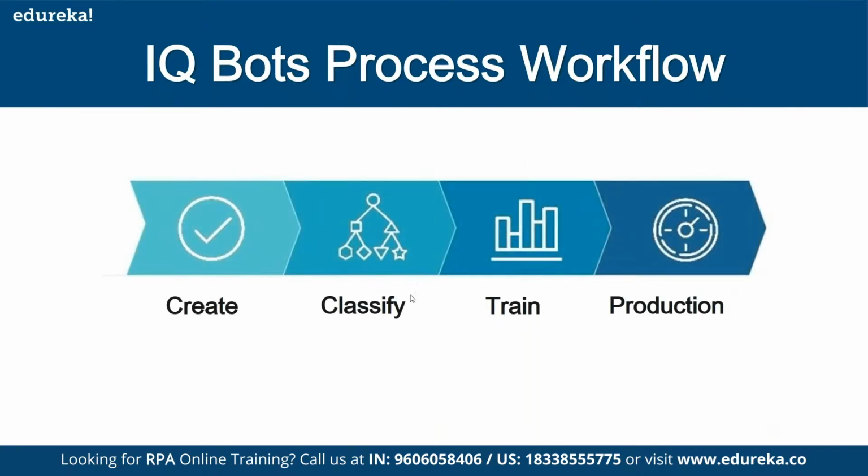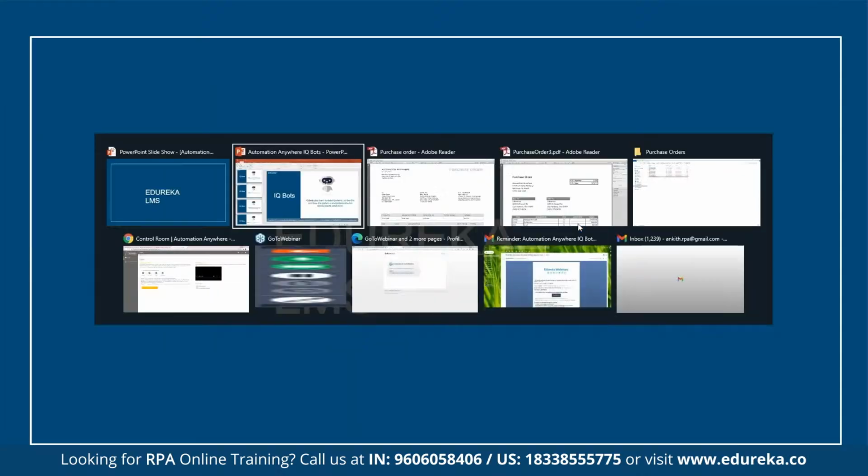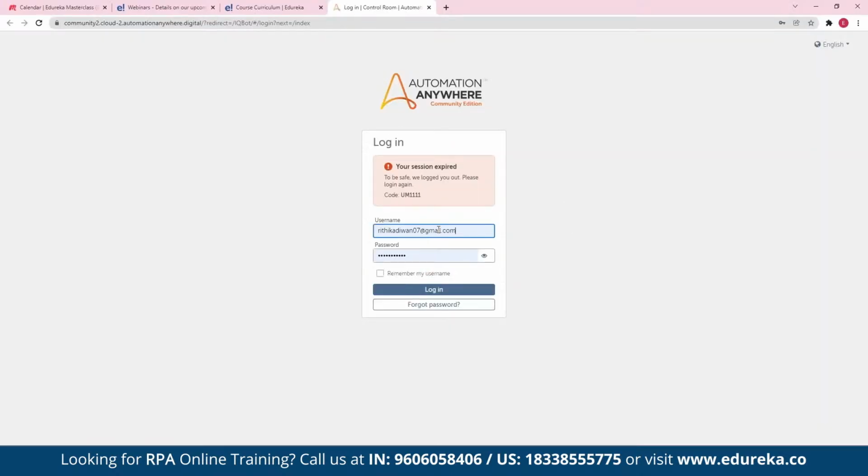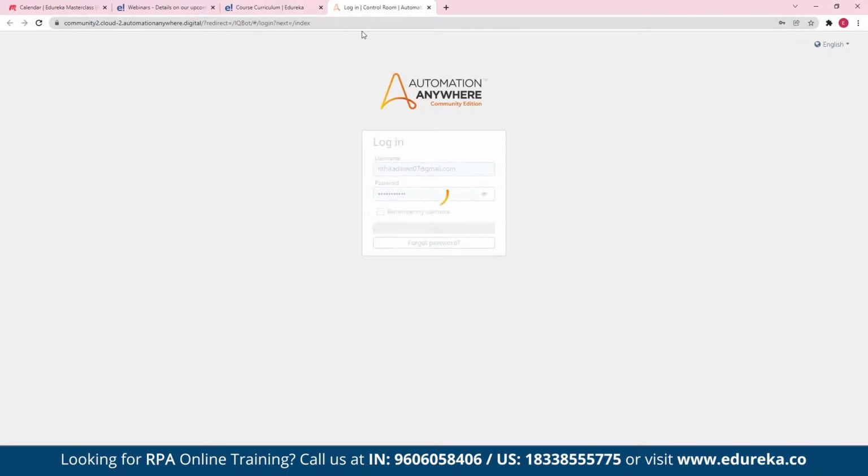You have 4 different steps in the IQ Bot: create, classify, train, and production. And the train you are seeing here is the place where a human will correct it if IQ Bot has committed some mistake. If IQ Bot commits some mistakes, the human will correct those mistakes in the train part. So what is this train part? We are not understanding it. Can you just show us? Okay, so let me go here and show you the IQ Bot.